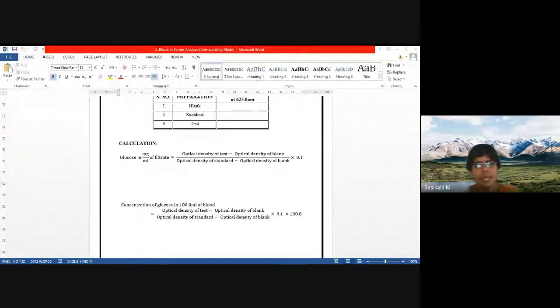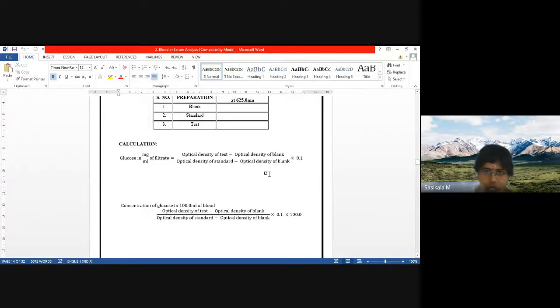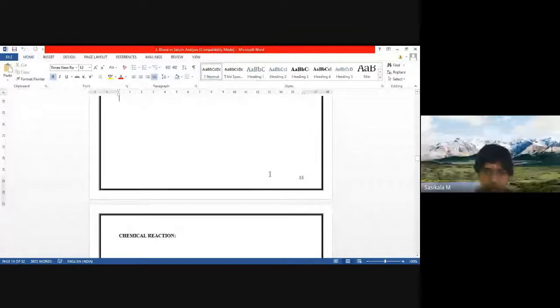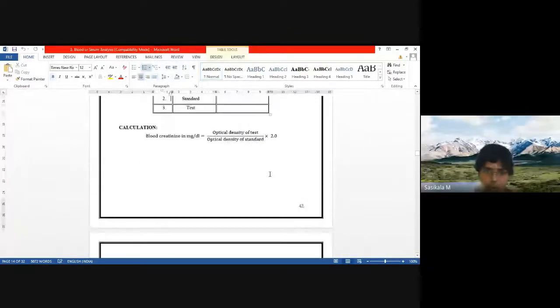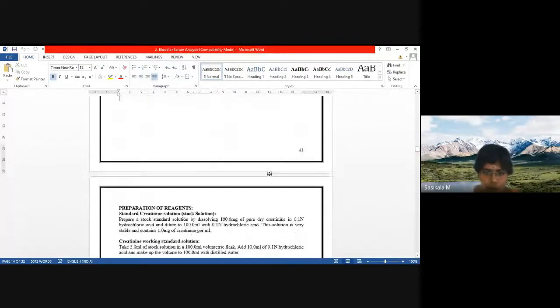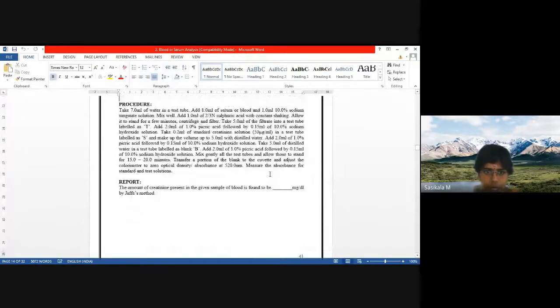What color will you get? You will get color intensity around green color according to the concentration of glucose level. It may vary from green to red, orange and yellow colors. So you have to observe what color change you are getting.